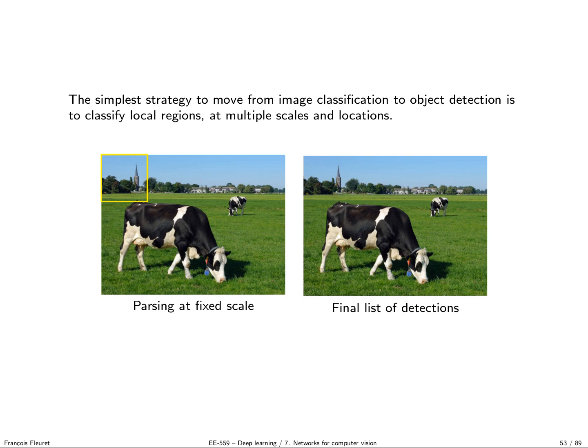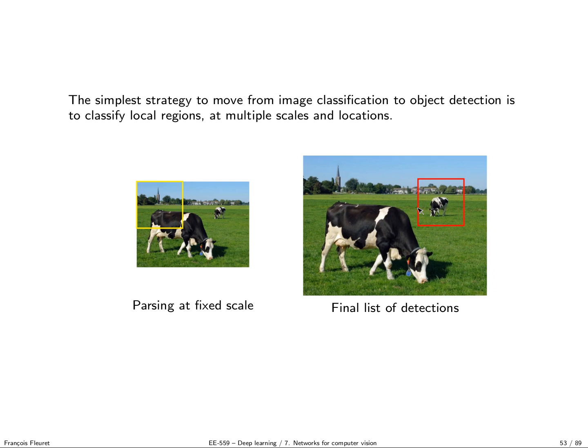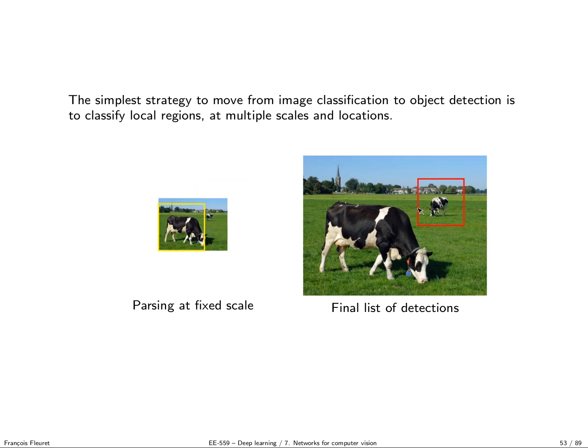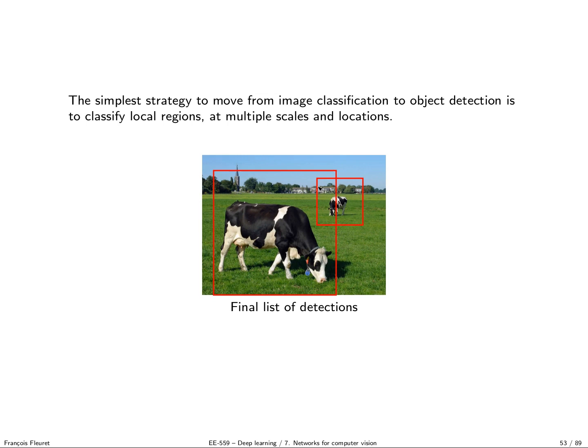So a simple way of casting this would be you have, for instance, 20 classes of interest. You add a 21st class, which would be nothing or background, and then you move your predictor around at multiple locations, and then every time it hits something, you keep track of this detection and you continue. And then you reduce your image and do it again, you reduce your image and do it again, and at some point you have all the detections at all the scales. Okay? Your final list of detections will look like that.